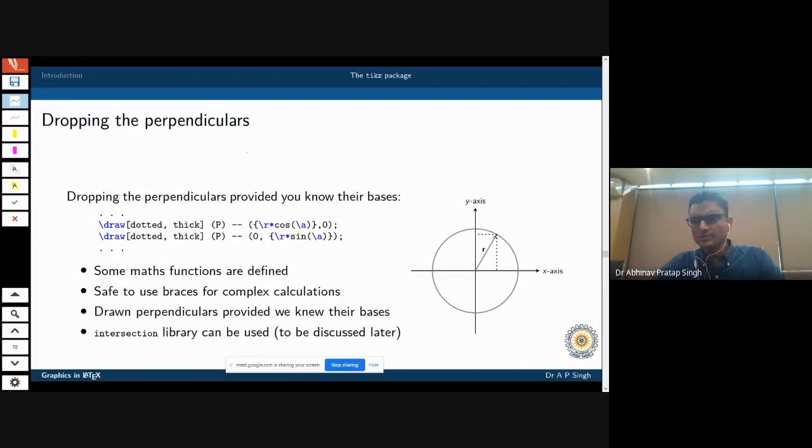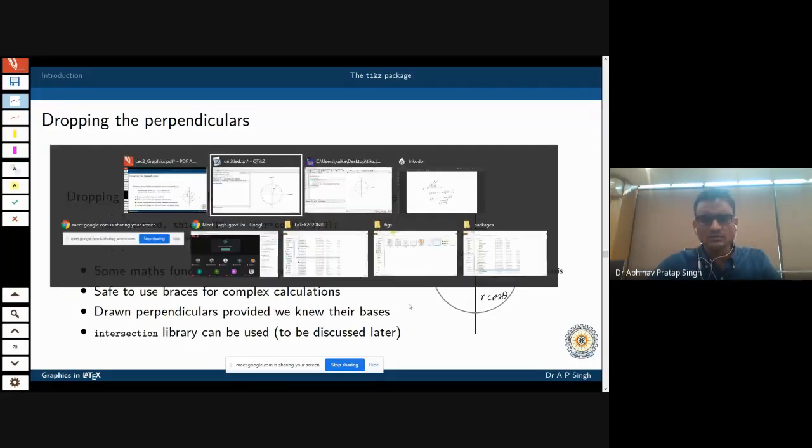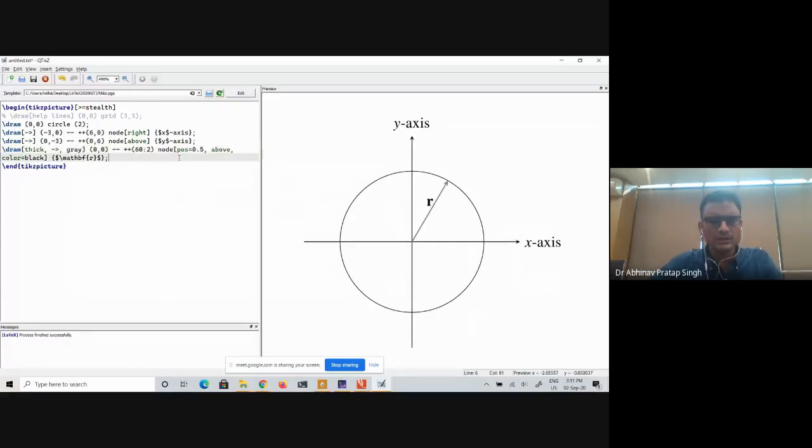So now let us drop the perpendiculars. But to drop the perpendiculars, you should know what is the base of this. Either you should know how to drop perpendiculars, or you should know the coordinates of this base. If you know a little bit of trigonometry, then you will realize that this length is r cos theta, and this length is r sin theta. So you can use r sin theta, r cos theta. So how to calculate that?